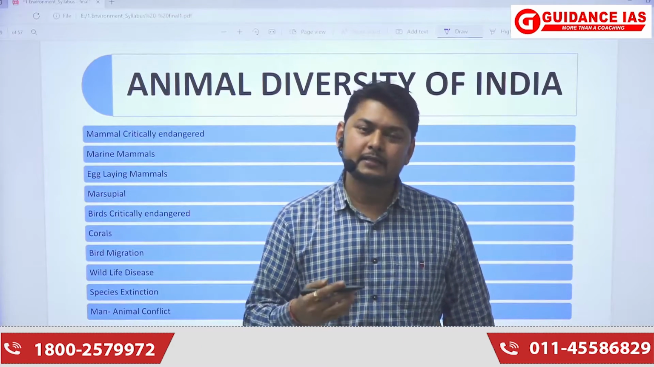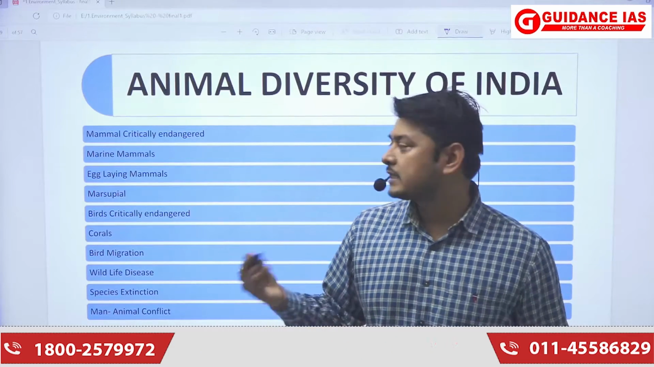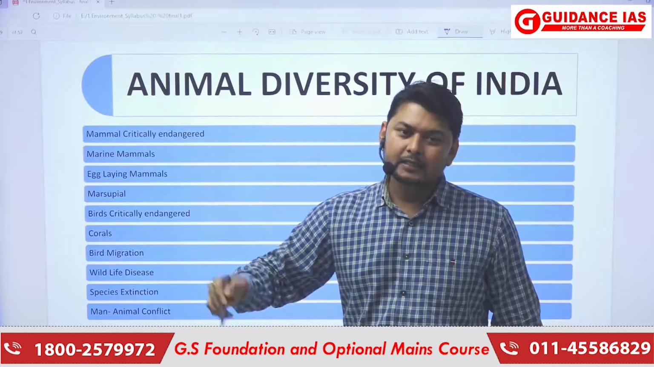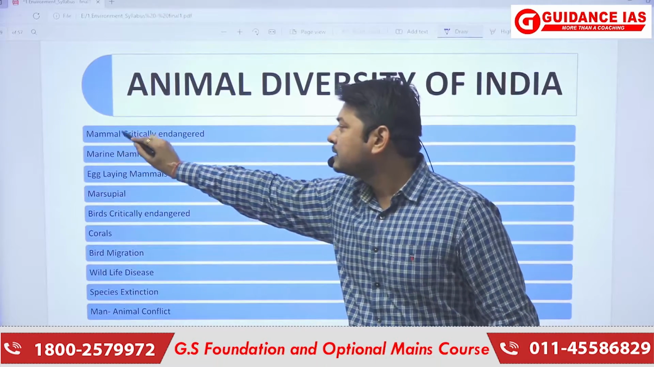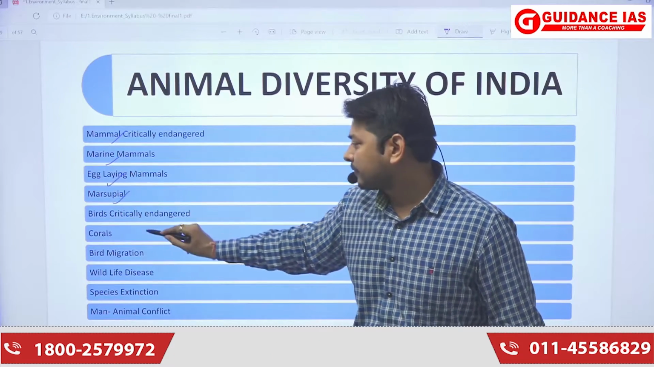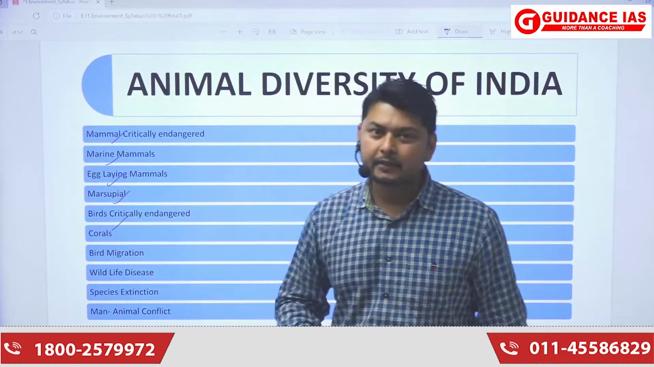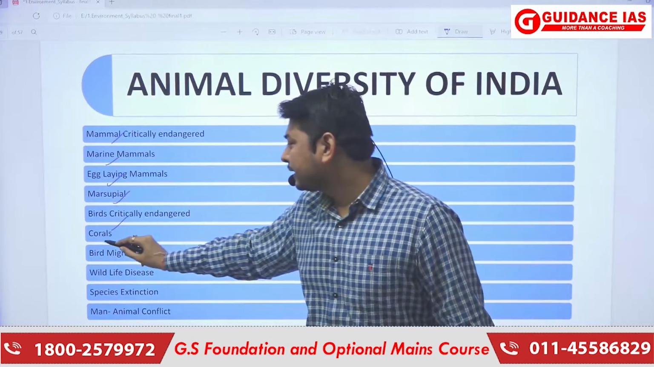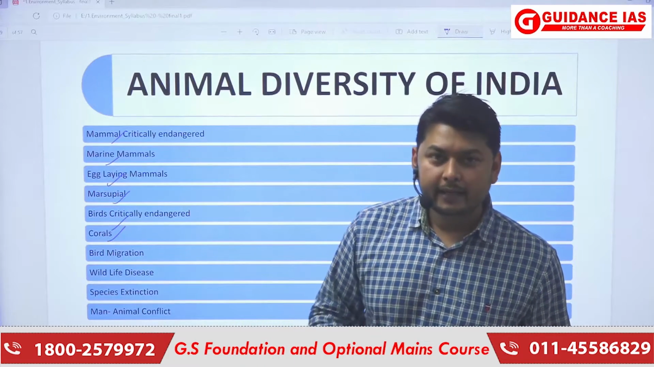It includes various diversities, floras, faunas, different geographical aspects. Because of this large diversity, we have different kinds of mammals: marine mammals, egg-laying mammals, marsupials. After that, there are birds, which are critically endangered birds. Then after that, it is corals. We have corals also, which are being degraded.